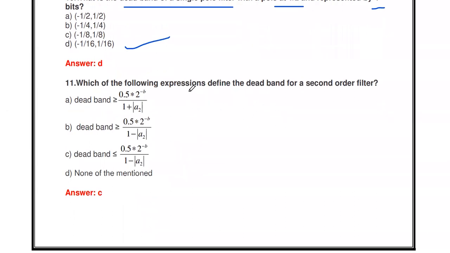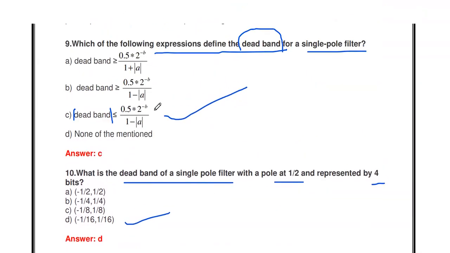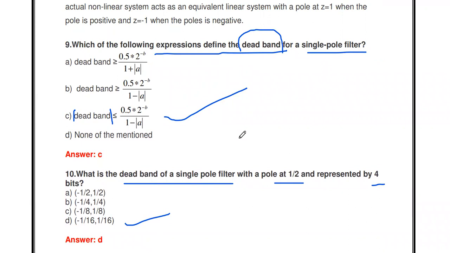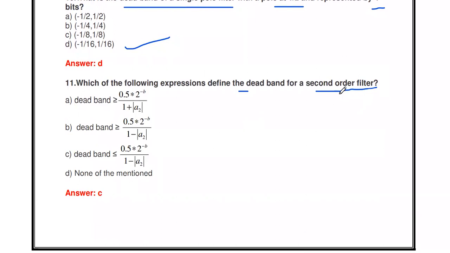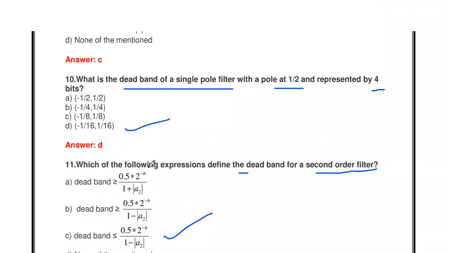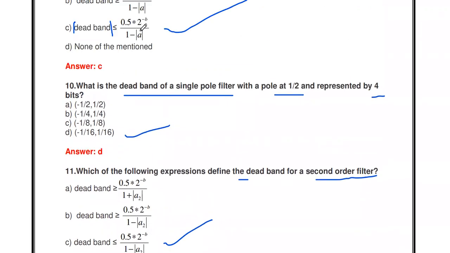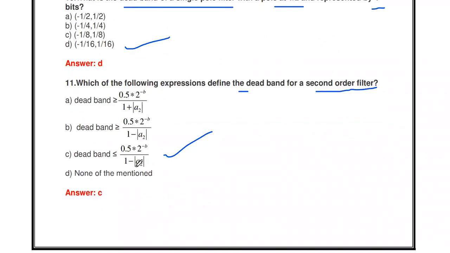Then the next one: which of the following expressions define the dead band for second order filter? This is the formula for the first order filter, which has only one coefficient a. If it is a second order filter, we will get two coefficients, a1 and a2. So the dead band formula for the second order filter is: dead band less than or equal to 0.5 into 2 to the power minus b divided by 1 minus modulus a2. The difference between first order and second order is that instead of the coefficient a, here it is a2.